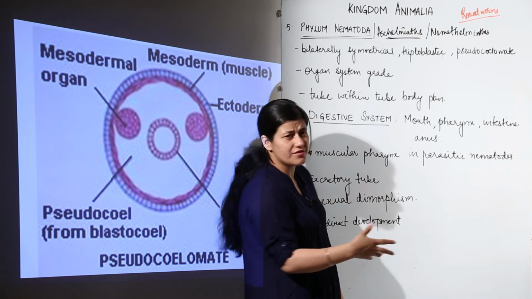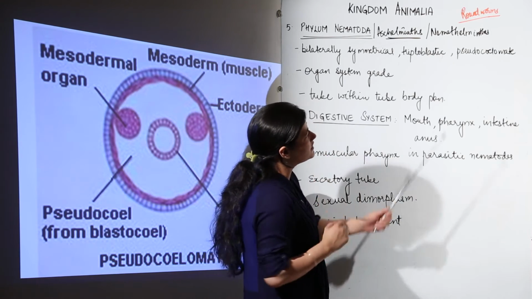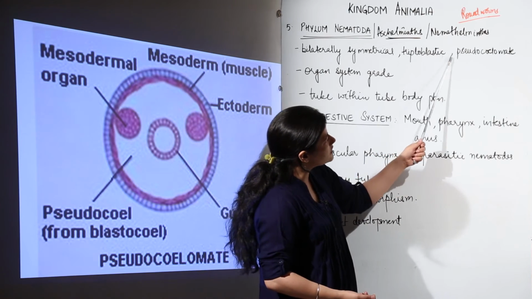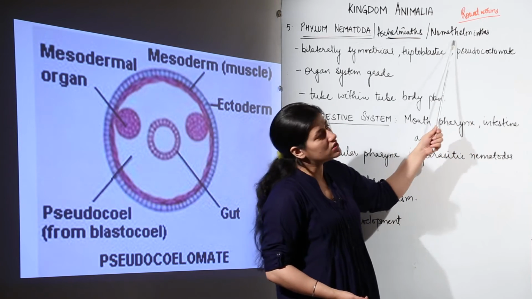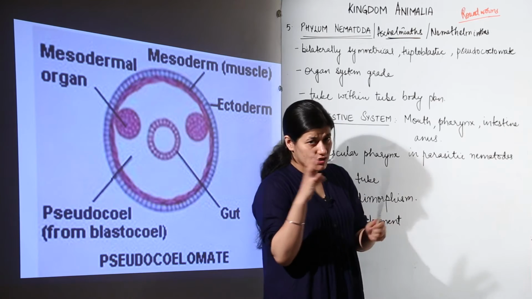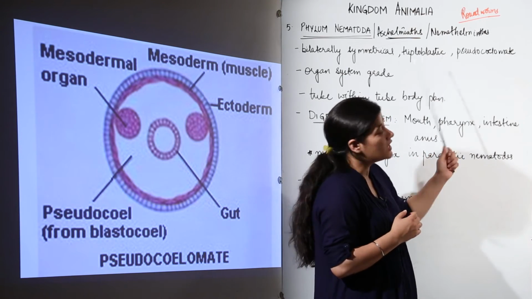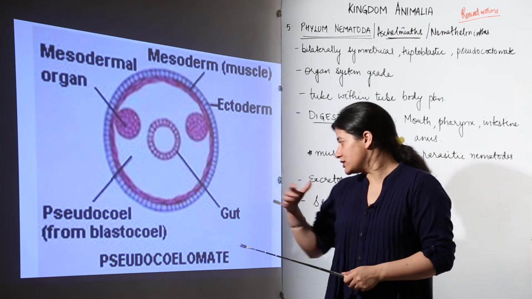This is becoming quite repetitive, and you should keep in mind that whatever phylum we are going to study now, it would be triploblastic. Over here the coelom comes, but it is a pseudocoelom. It is not a complete coelom, not a proper coelom that is present in this case. Now let us see what pseudocoelomate is.